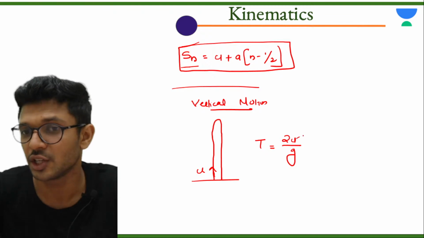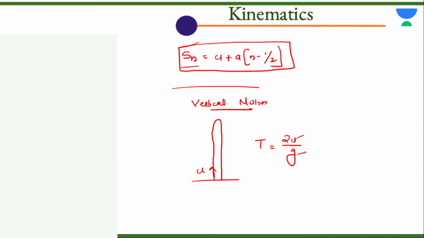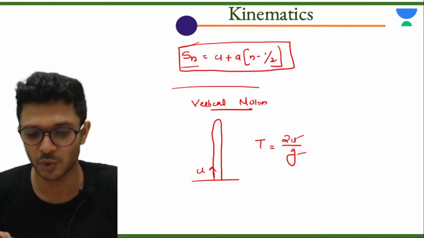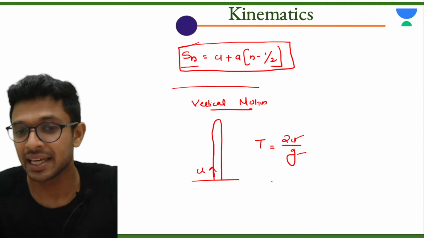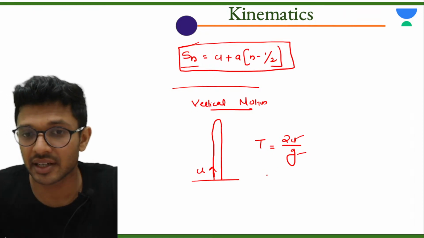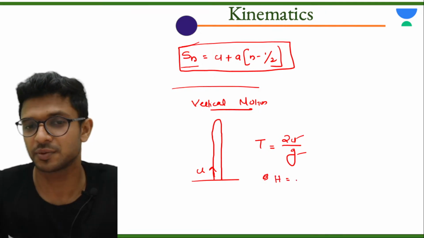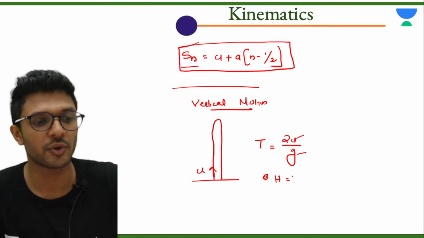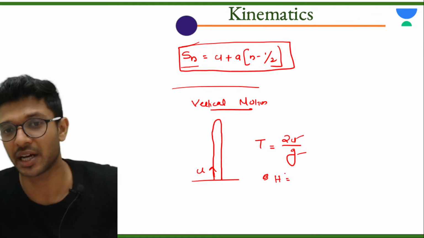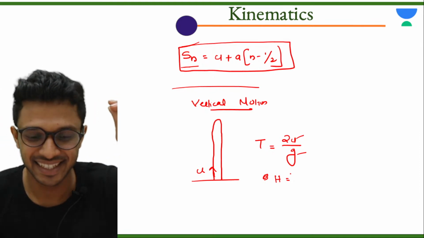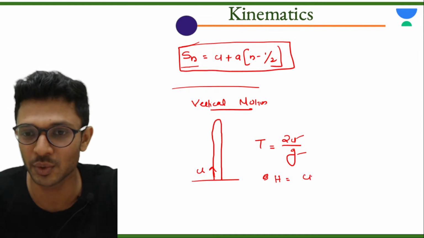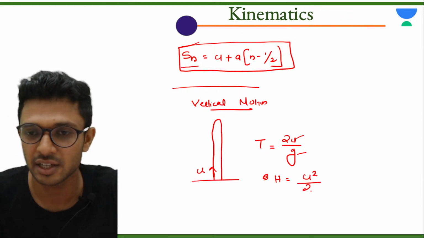Explaining each and every term, u is initial velocity, g is acceleration due to gravity. Sabko pata hai. Okay, then what we have? The maximum height of the particle, how many of you know? What is the formula for maximum height of the particle? That is equal to u square by 2g.